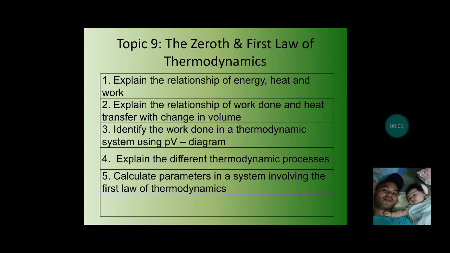Good day, everyone. So today we'll be having a small discussion about the zeroth and first law of thermodynamics. This was discussed on topic 7 and 8, I think, or 6 and 7. So the zeroth law and the first law of thermodynamics.